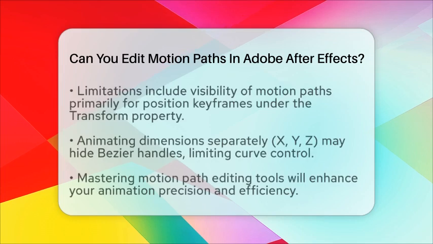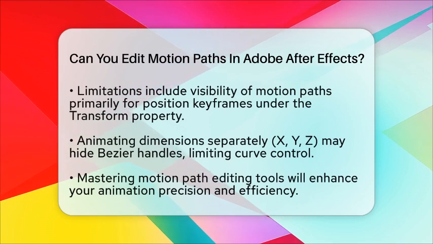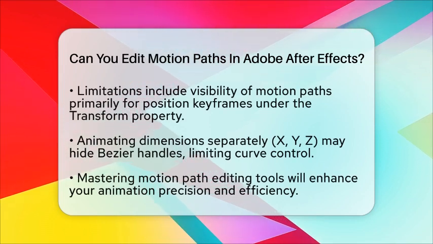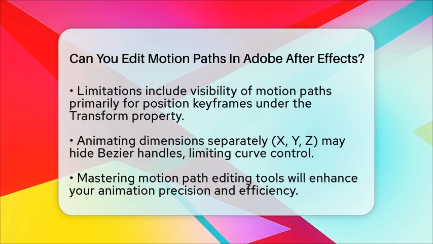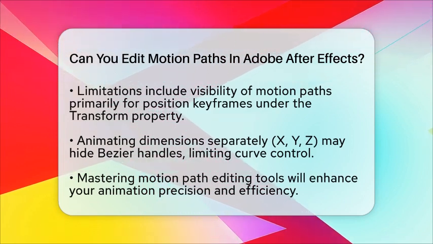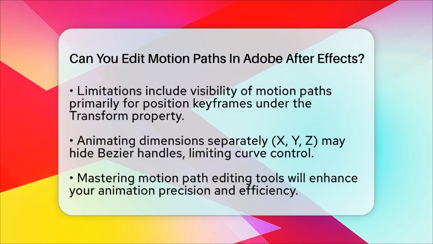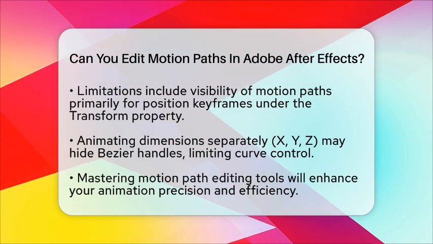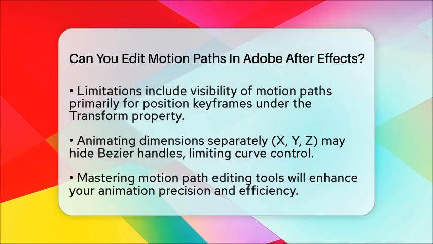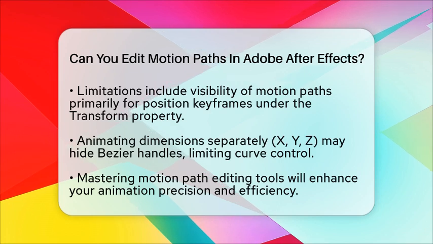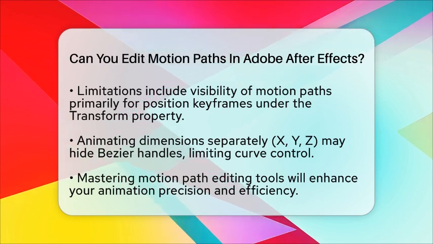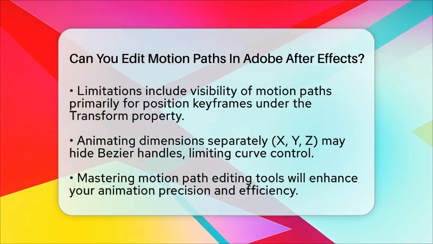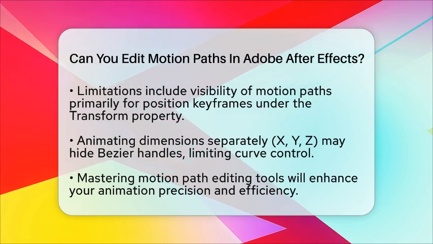However, there are some limitations to keep in mind. Motion paths are primarily visible and editable for position keyframes under the transform property of layers. For shape layers or groups inside shape layers, motion paths may not show up unless you animate the layer's main position property. Also, if you separate dimensions by animating X, Y, and Z separately, you might hide Bezier handles, limiting